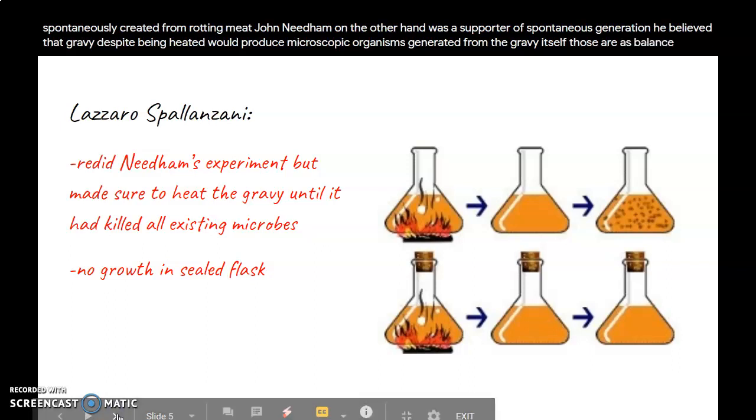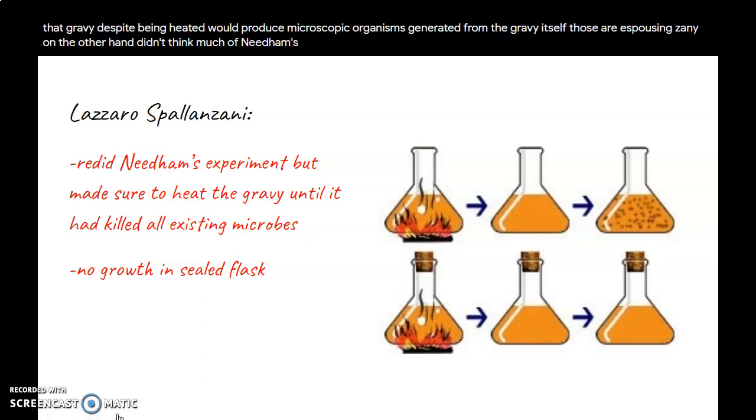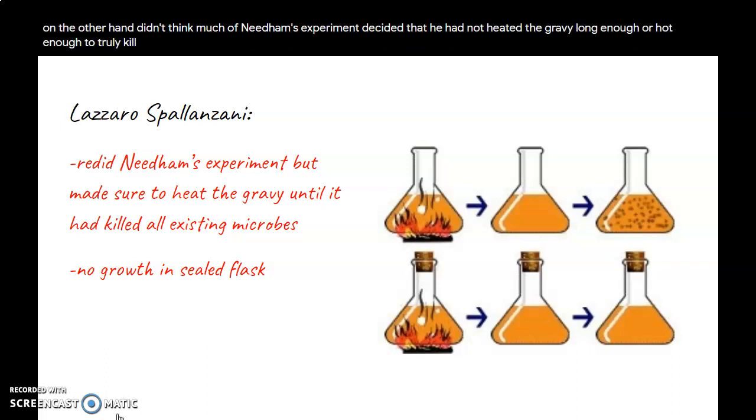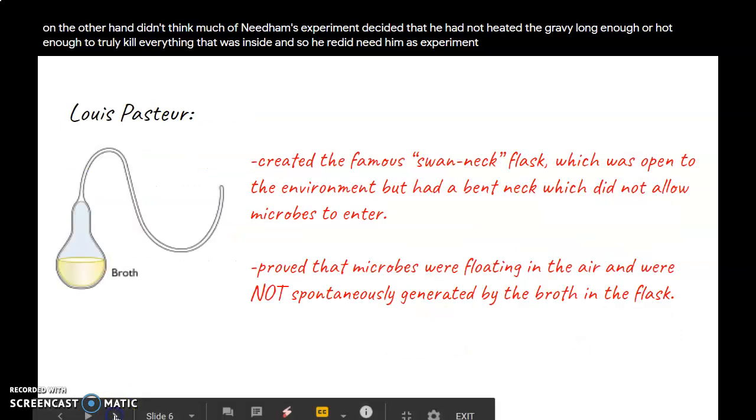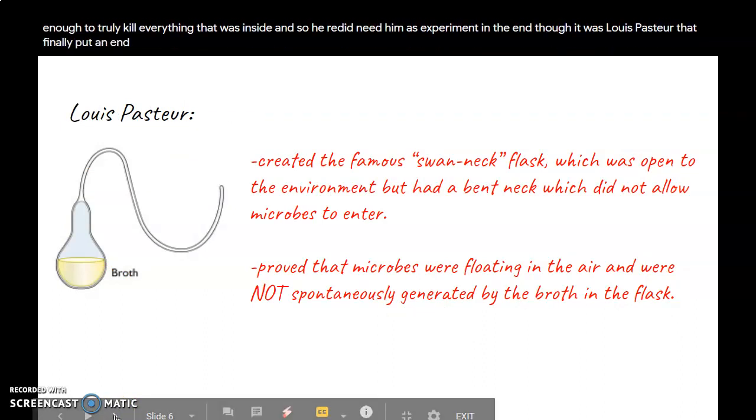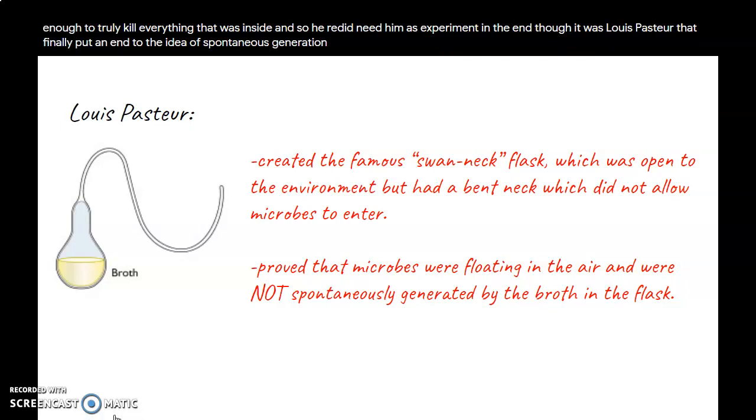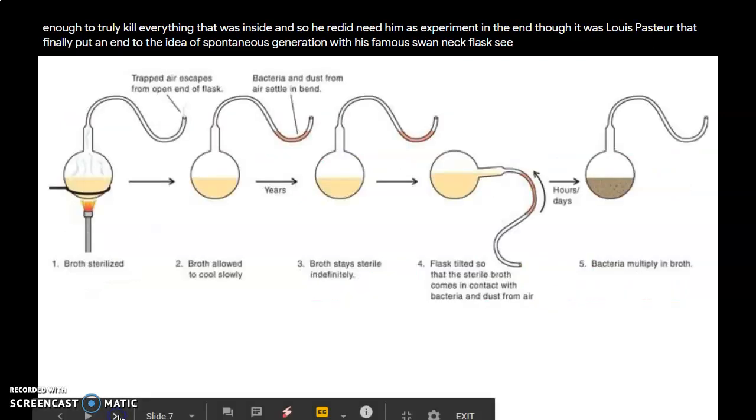Lazzaro Spallanzani, on the other hand, didn't think much of Needham's experiment, decided that he had not heated the gravy long enough or hot enough to truly kill everything that was inside, and so he redid Needham's experiment. In the end, though, it was Louis Pasteur that finally put an end to the idea of spontaneous generation with his famous swan-necked flasks.